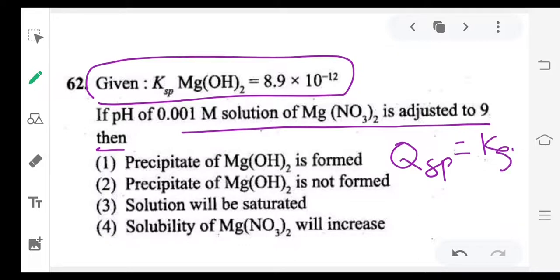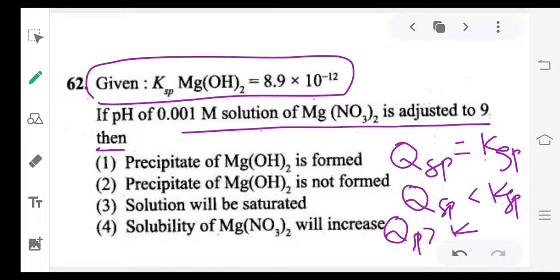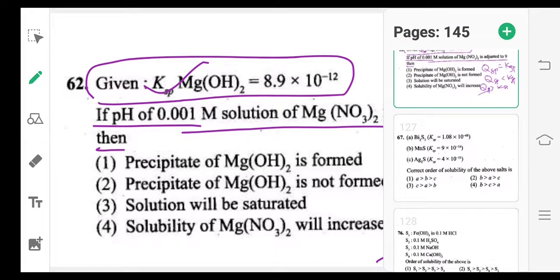which of these options is correct. QSP equal to KSP means saturated solution. Suppose QSP is less than KSP, it means it is an unsaturated solution, still some more salt will dissolve. If QSP is greater than KSP, then it is a supersaturated solution, and precipitation takes place. So these are the conditions. Now KSP is given. If you calculate QSP by taking the given values and compare, then you will come to know what will happen. So now you will see the calculation of QSP.